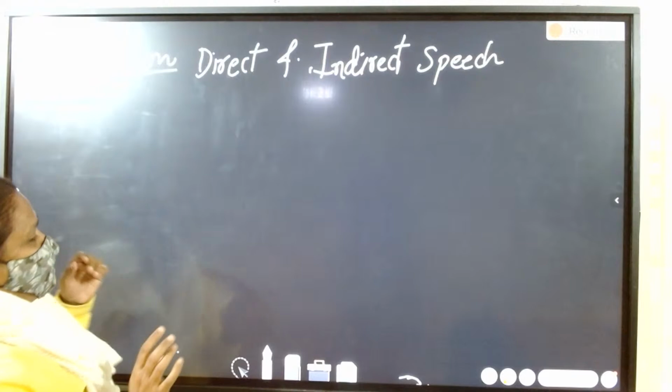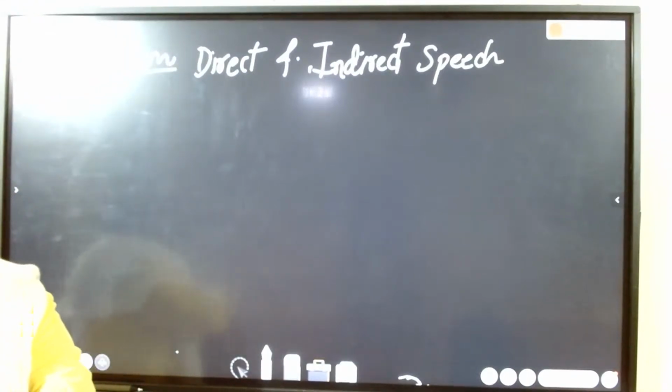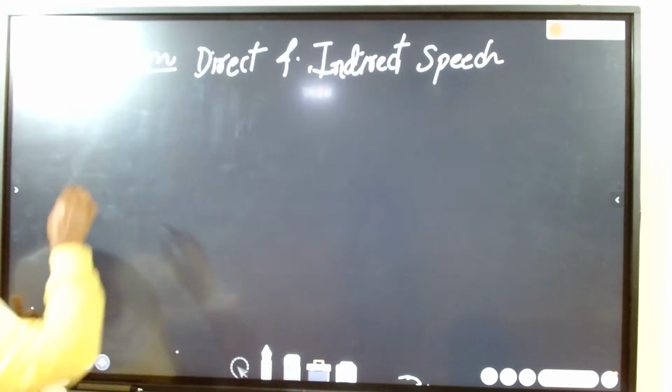See children, what is the definition of narration? First of all, I want to tell you about the two examples we are seeing here. Rama said, Harry is an intelligent boy.